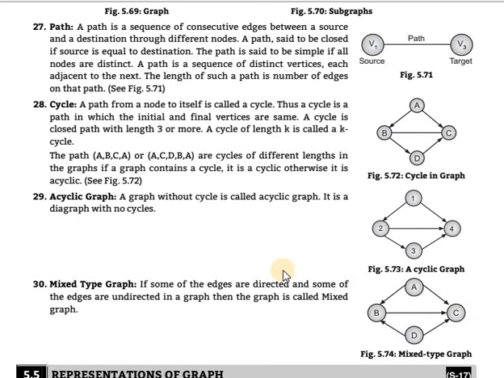Here these are the terminologies of graph. We have studied a total of 30 terminologies.